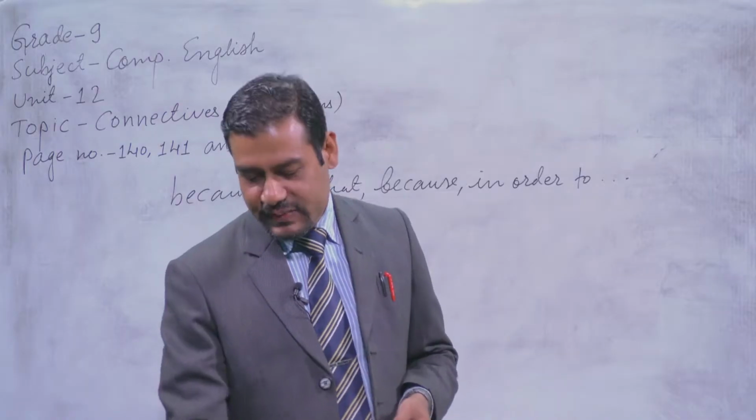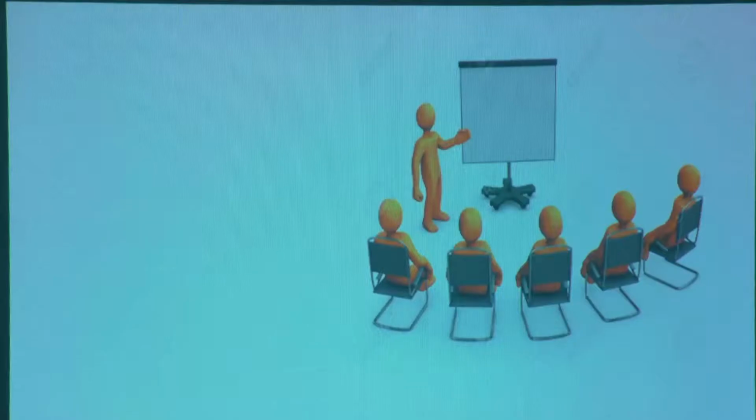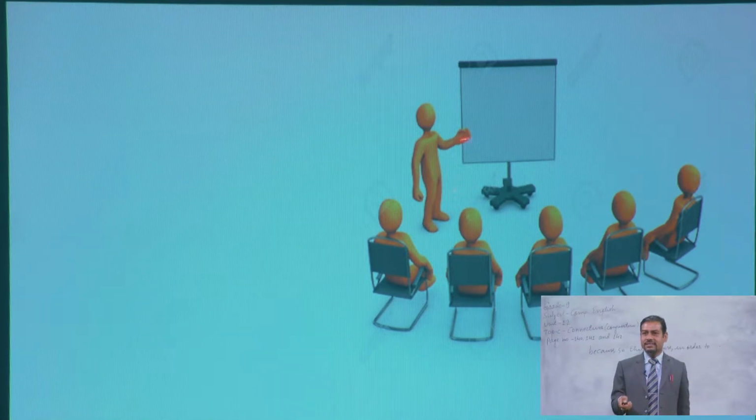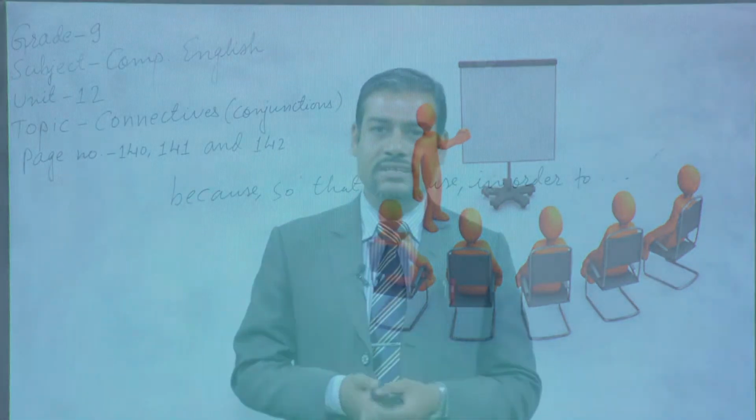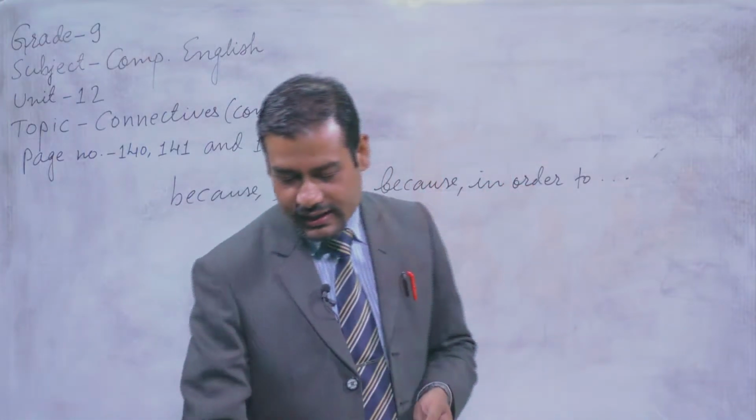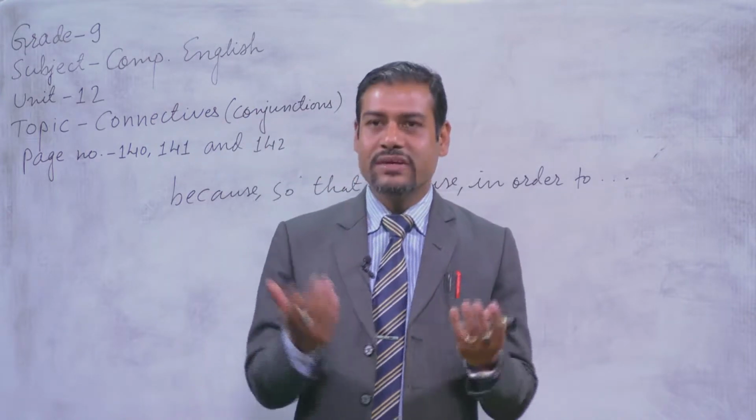So next, again, a picture I would like to show you, my dear students. What do you see there? There is a teacher, and there are the students, and the teacher is teaching them. So what can be a sentence that you can construct consisting of a connective? Try it, please. Good. This can be a sentence again.